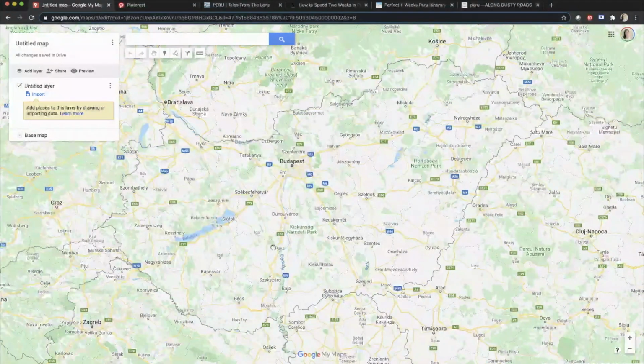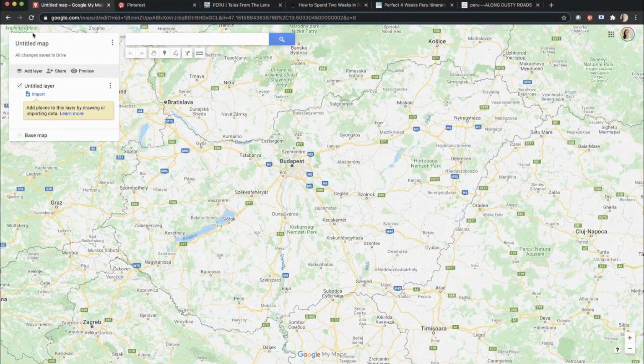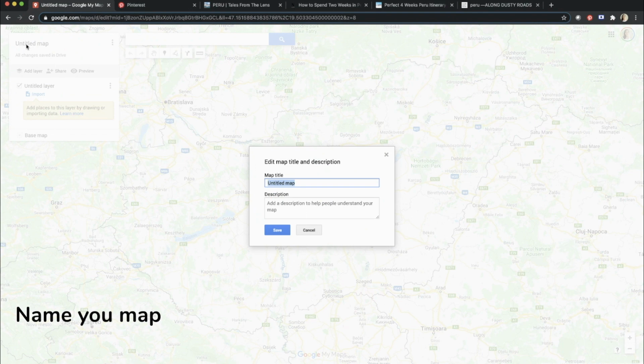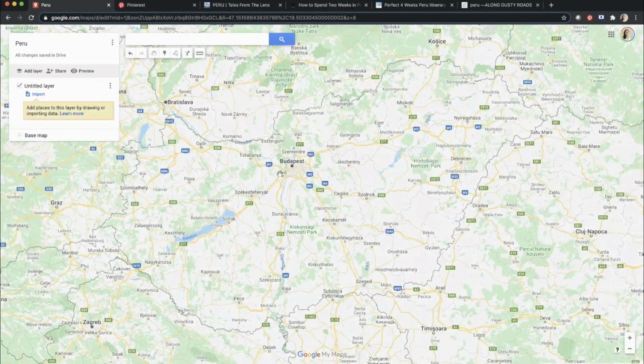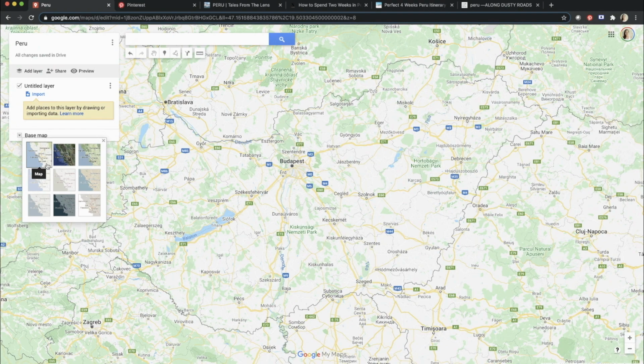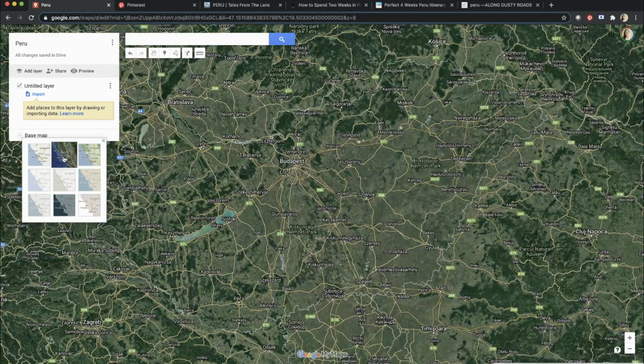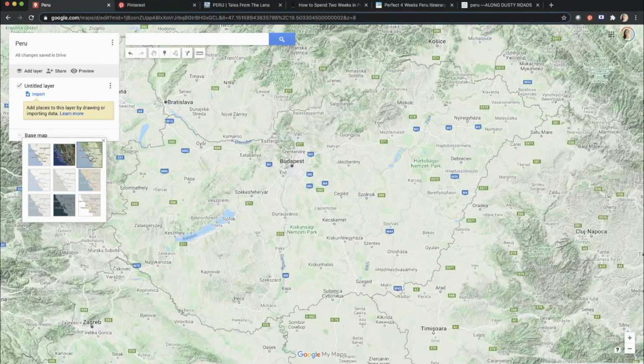It will show your current location and it almost looks like Google Maps, just it has a different search bar and this panel at the left is different. Here you can name your map. You can rename this anytime you want and you can even add the description. Let's save it. And this is the base map. You can also change this anytime. You can change to satellite, to terrain, but let's stay with the basic map first.